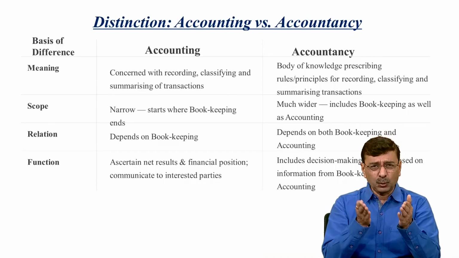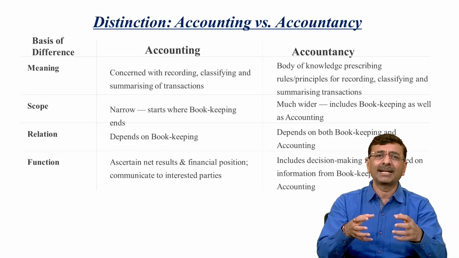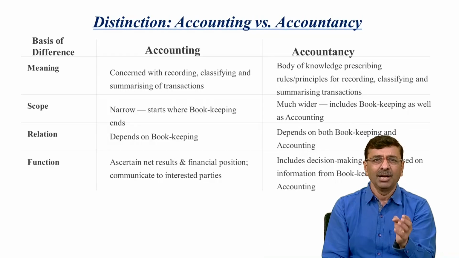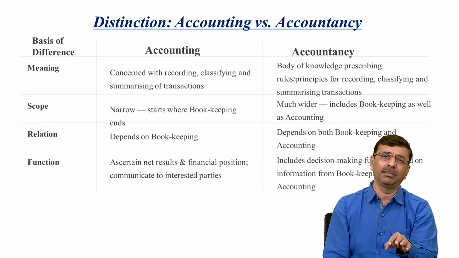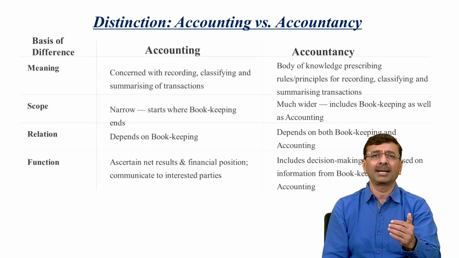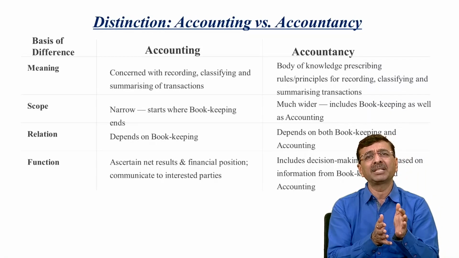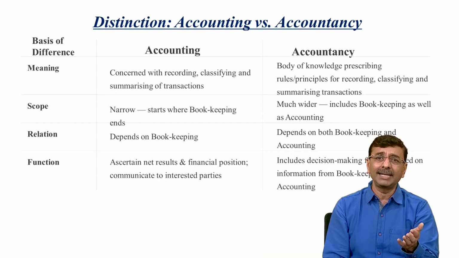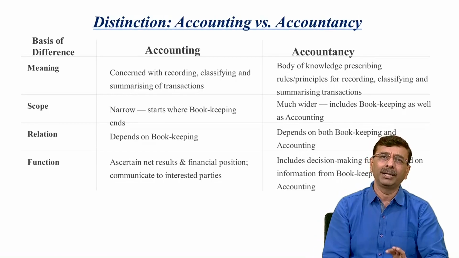The next is scope. The scope of accounting is a little narrow. It is only concerned with bookkeeping and the transactions recorded in the books of accounts, whereas accountancy is much wider. Why? Because bookkeeping is included in the meaning of accountancy, and summarizing and interpreting accounts for future planning and decisions is all about accountancy. Relation: accounting is on the base of bookkeeping, whereas accountancy is not only the base of bookkeeping, but bookkeeping and accounting are both included in accountancy.